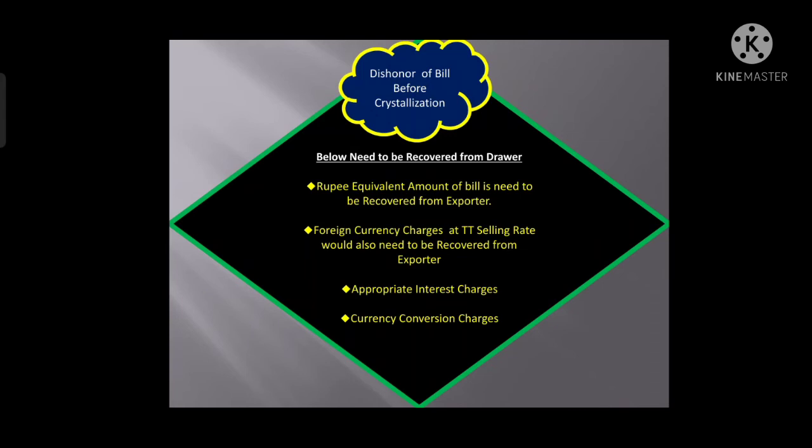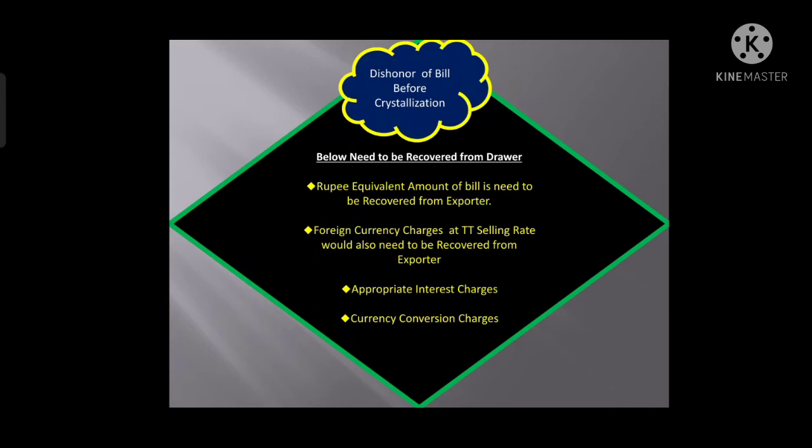Now understand the thing. Before crystallization means we haven't received the payment from the buyer, and the bill now needs to be dishonored. How will that financing bank dishonor that bill? It can only dishonor that bill when it has recovered its whole amount.